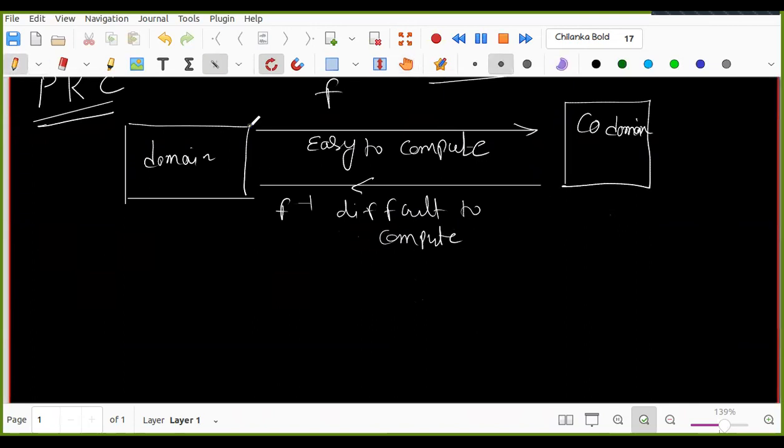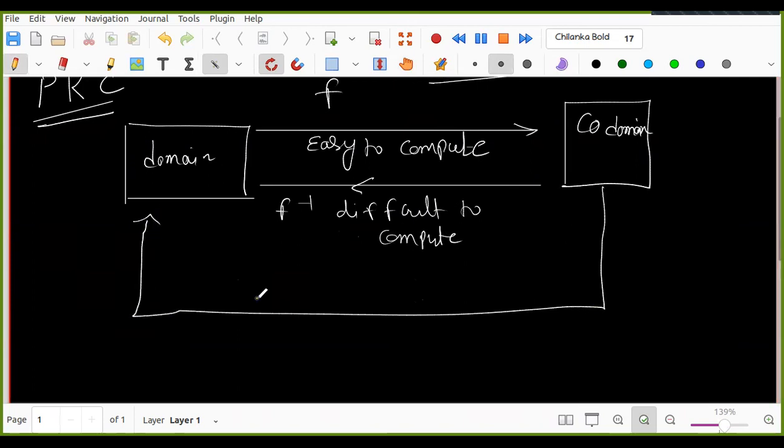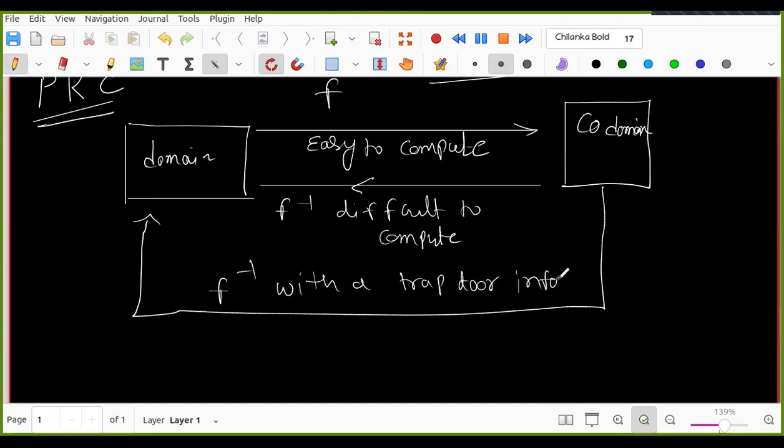Whereas if you compute f inverse with trapdoor information, then it is easy to compute. So this is what the public key crypto system mainly depends on, right?